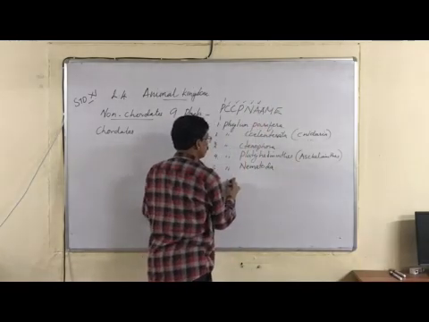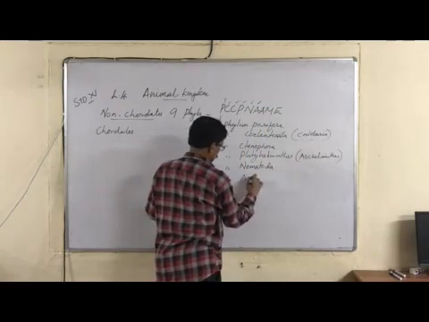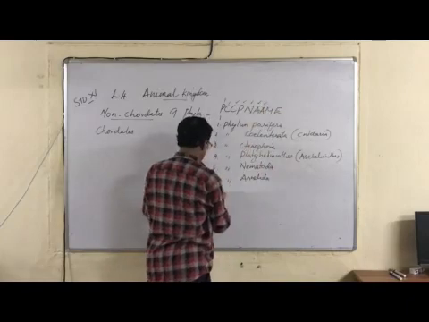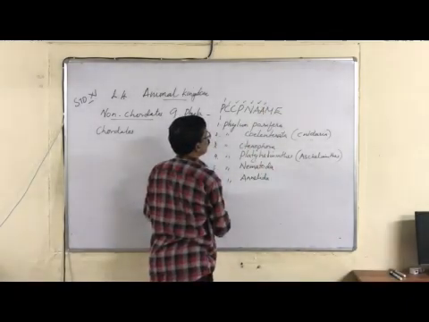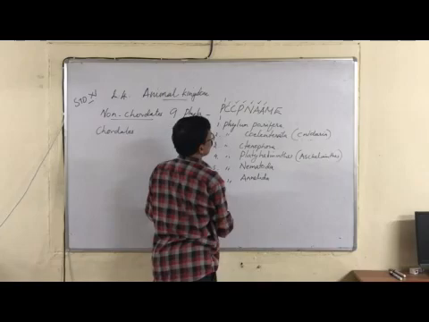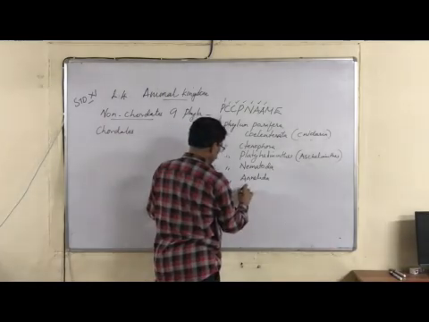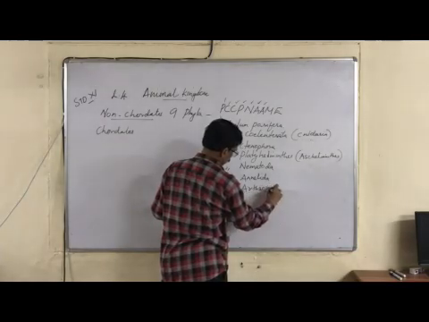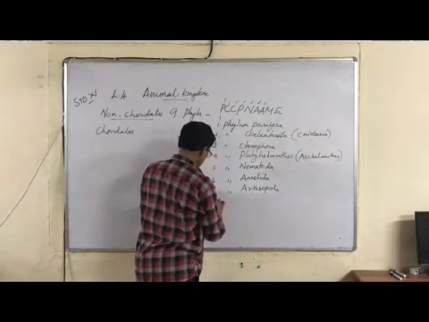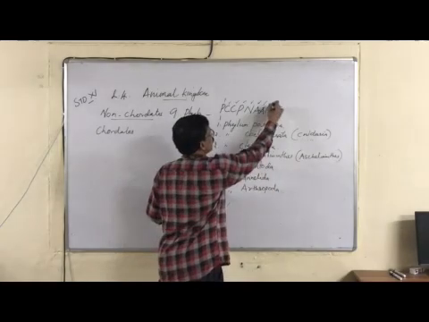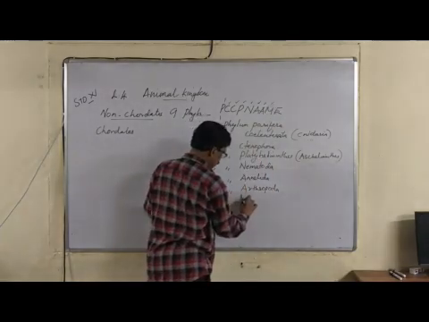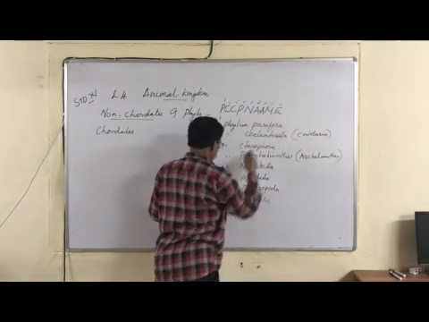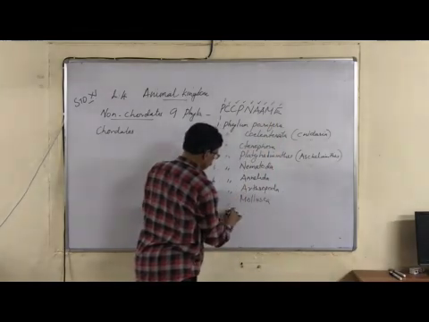Then the sixth, A, phylum Annelida. Again A, phylum Arthropoda. Then the eighth, M, phylum Mollusca. And E, phylum Echinodermata.